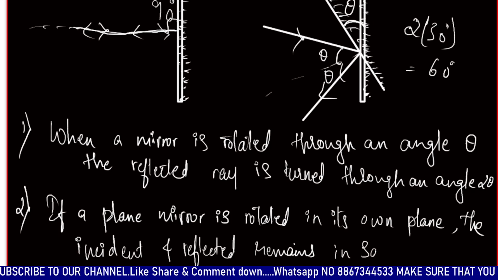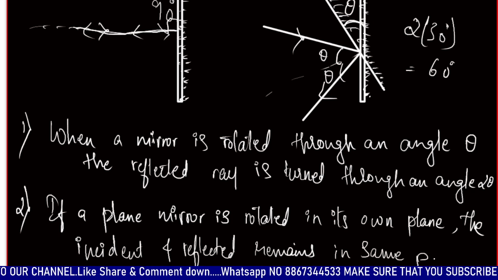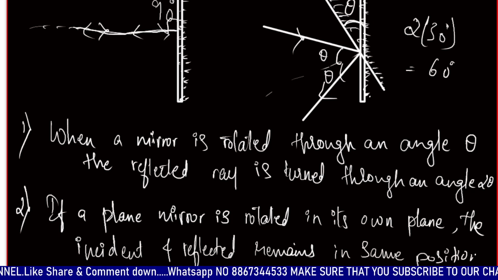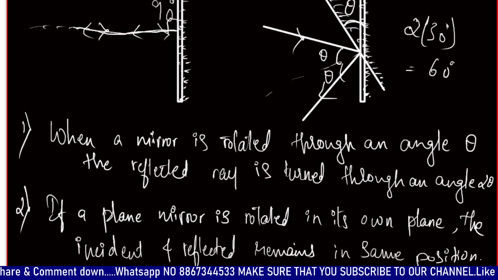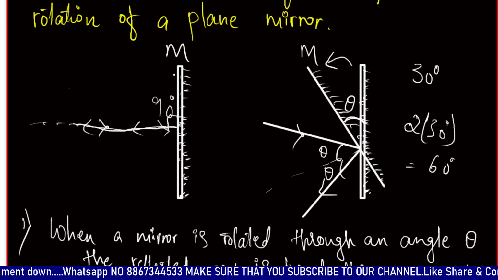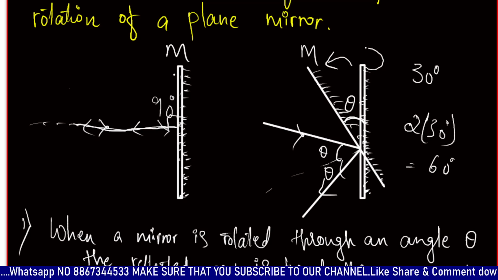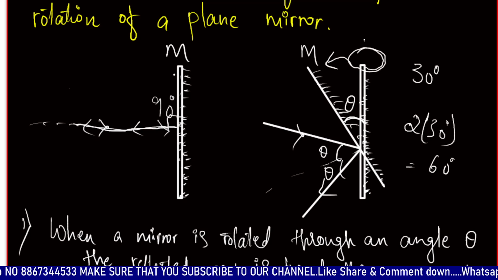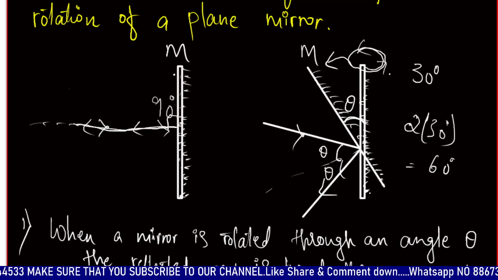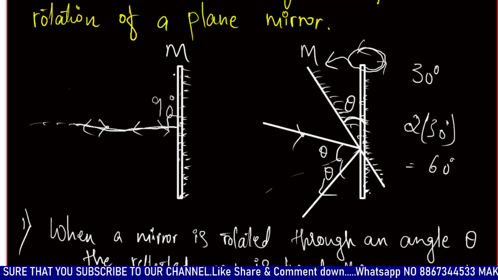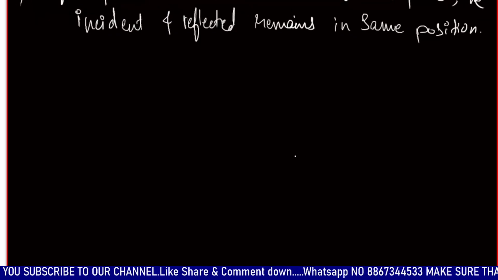That is, if any mirror is rotated about its own axis, then we do not see any changes in the reflected ray or in the incident ray.